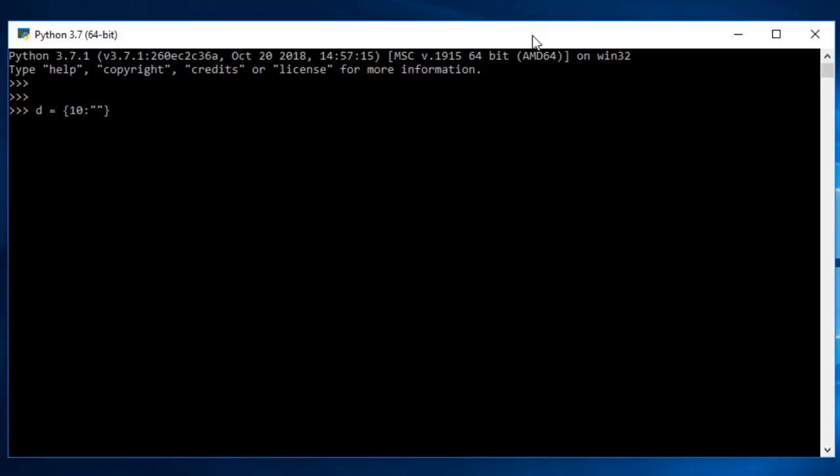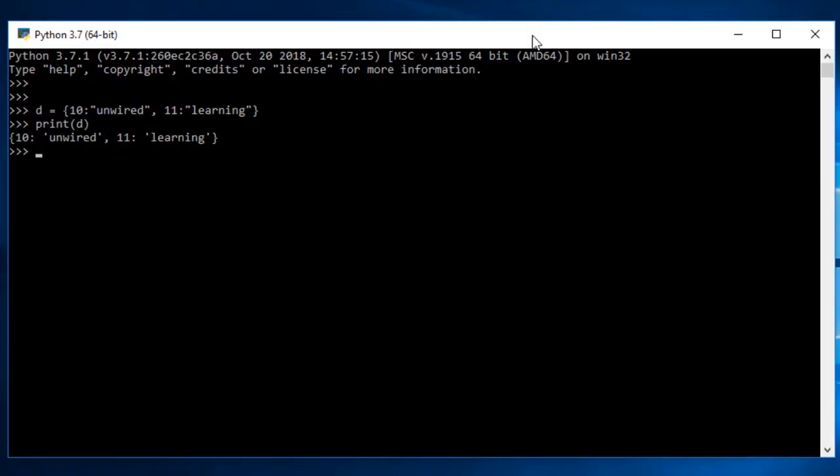For 10 I might give a value as unwired, and then to add another key and value I use a comma. Let me take 11, and add a value as learning. Now you can see I have created a dictionary. Let me press enter. Now if I print this, I get the key-value pairs again. So I have 10 as unwired, 11 as learning.